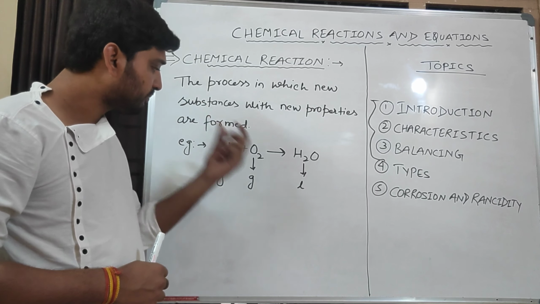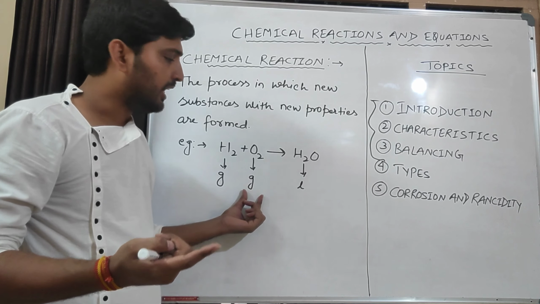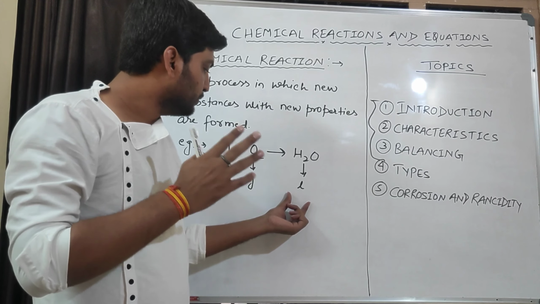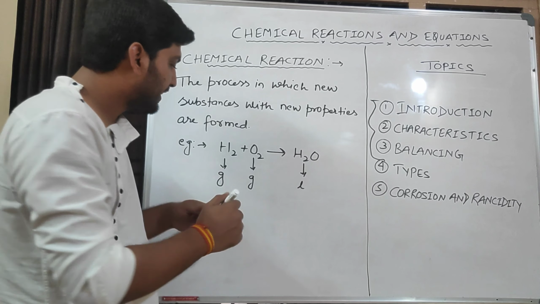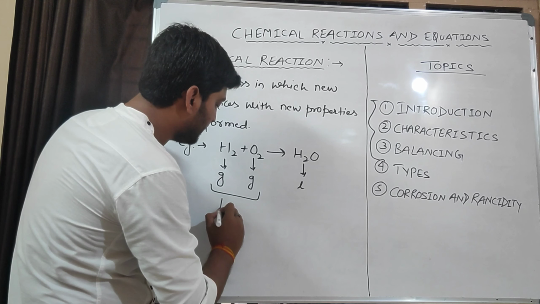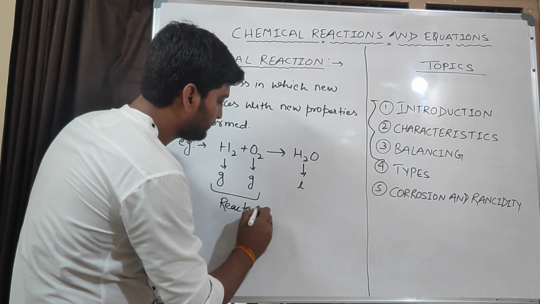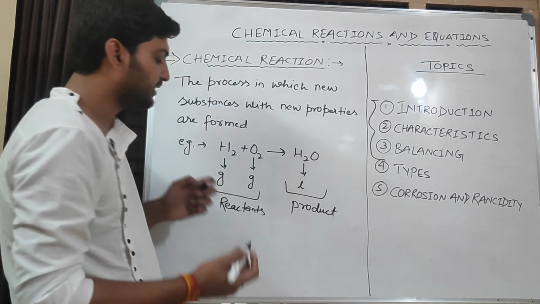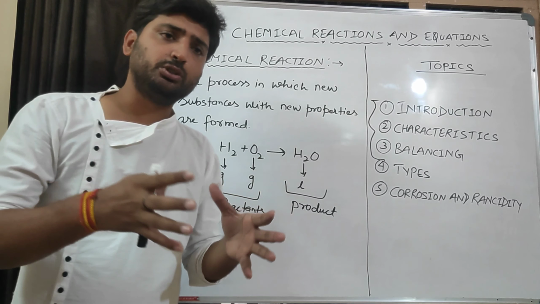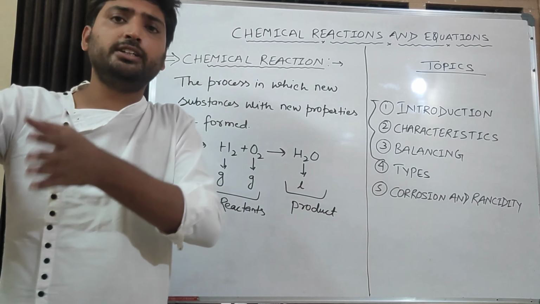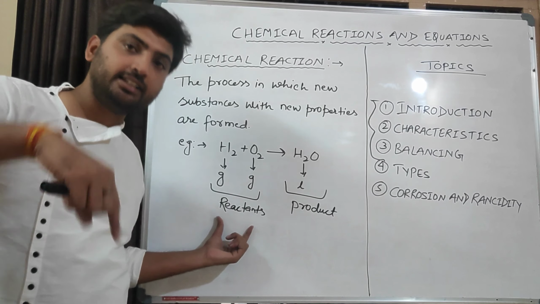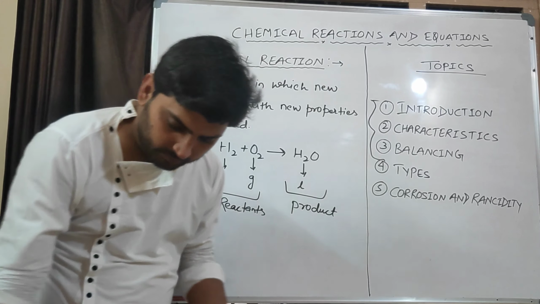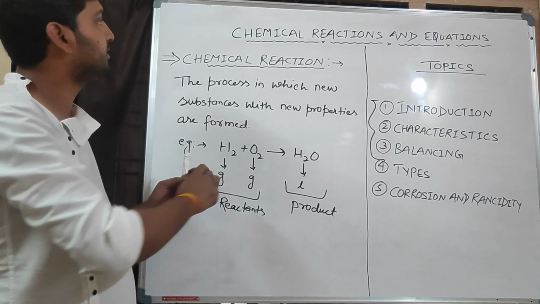Another example: we know oxygen supports burning. These two are called reactants, and this is called the product. That means the substances which mix together to form a new substance are called reactants, and the new substance formed is called the product. Okay, now going to chemical equation.